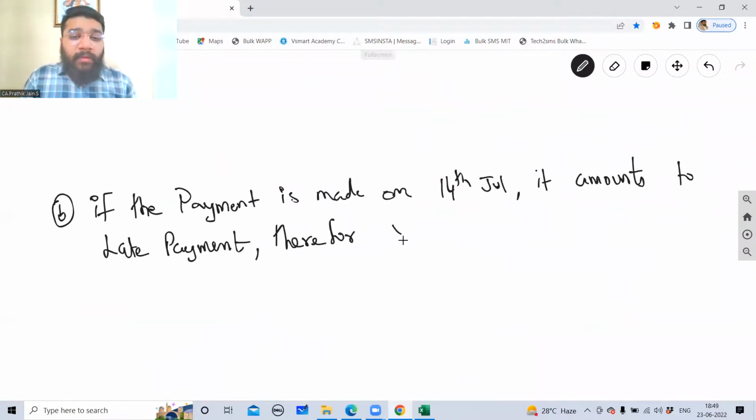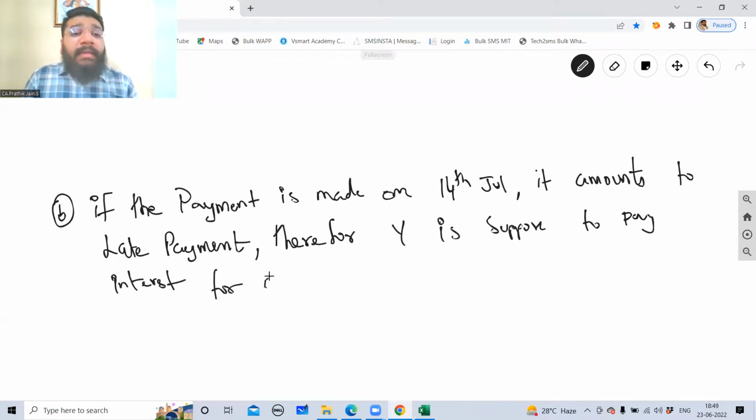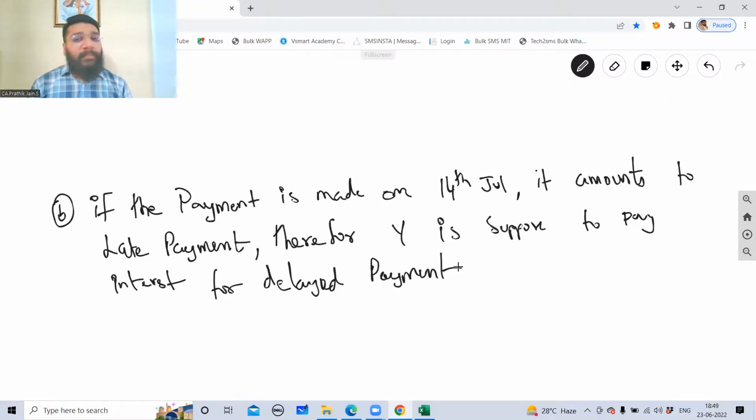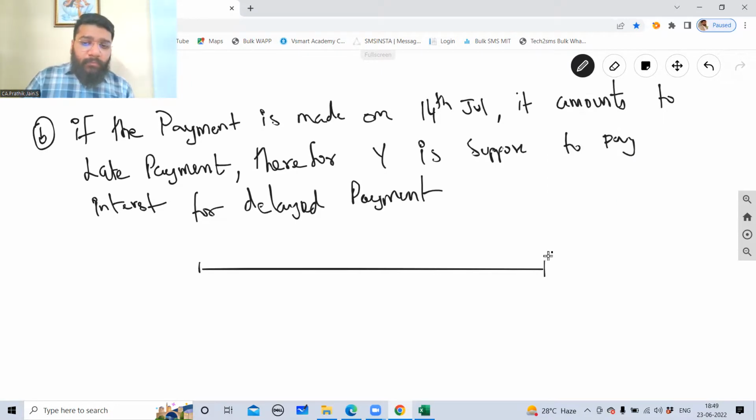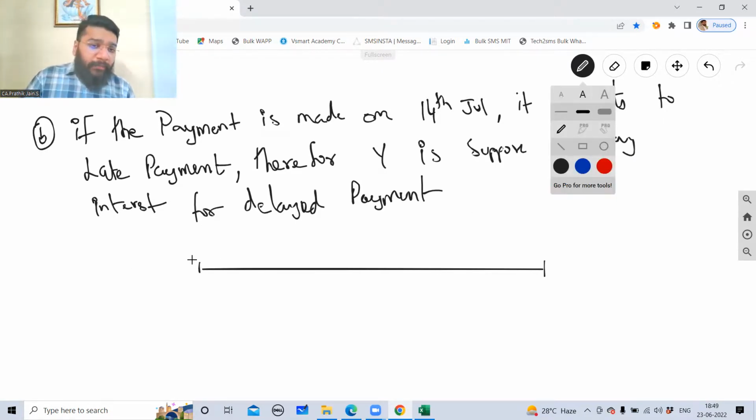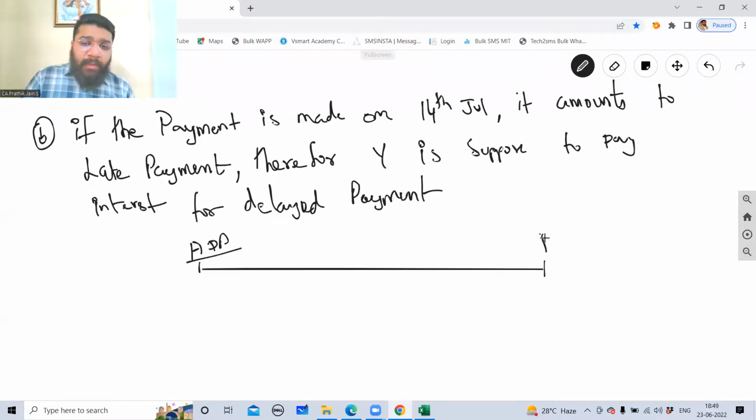Therefore, Y is supposed to pay interest for delayed payment. Is this clear or not clear? You have to write 100%. This diagram is not required. So this is, guys, the average due date. This is the average due date. And this is the payment date, the actual payment date.